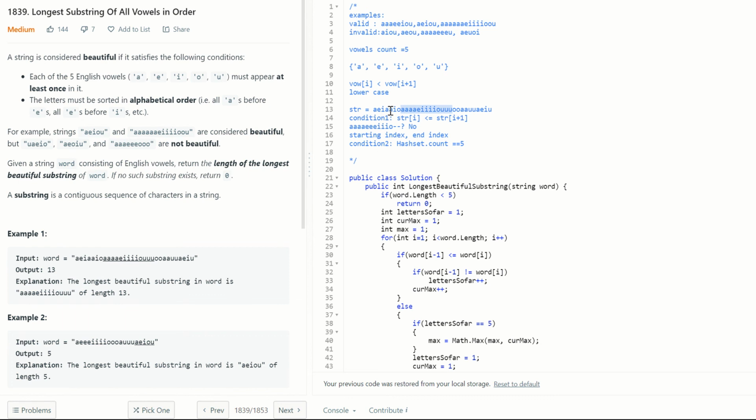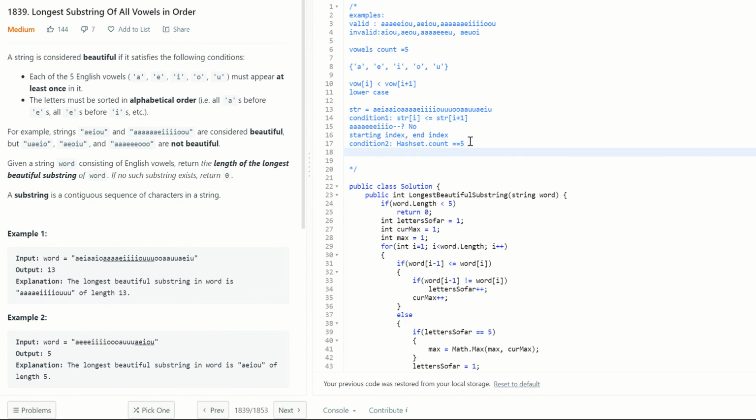So there are only 2 conditions that we are going to employ. One is string of I is less than or equal to string of I plus 1, where I is the index, and we will keep track of the hash set, and the hash set should have 5 elements in it. The other way is, instead of using a hash set, we can keep track of the count of distinct characters.